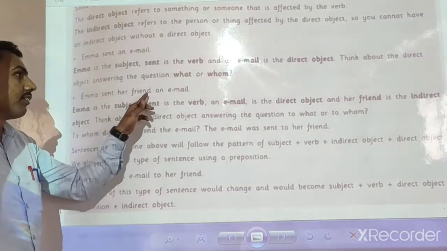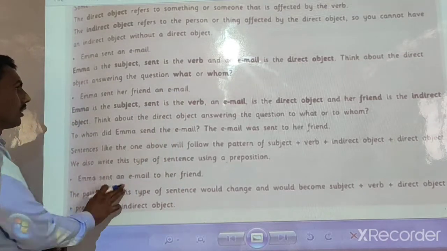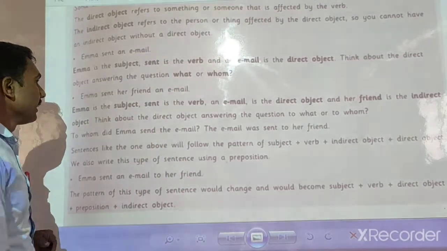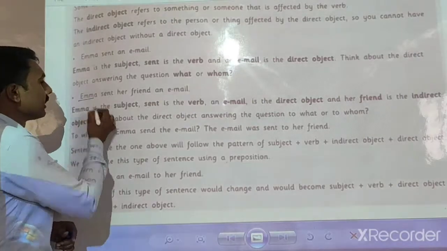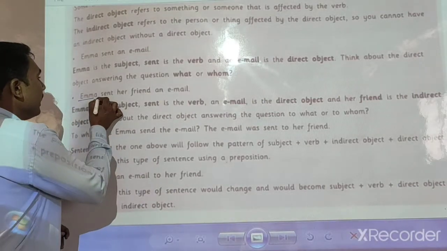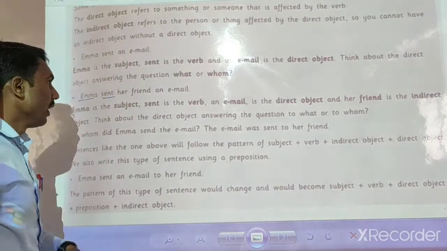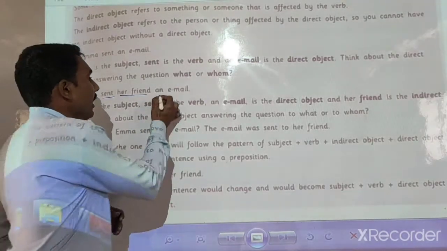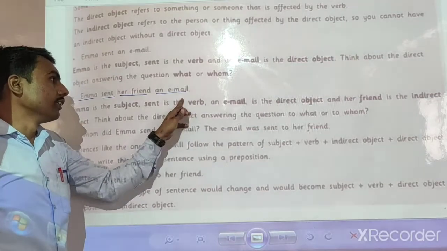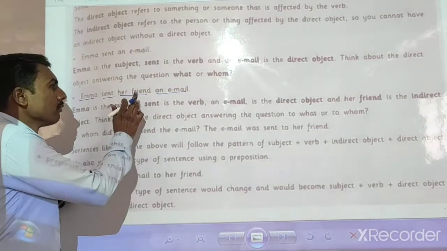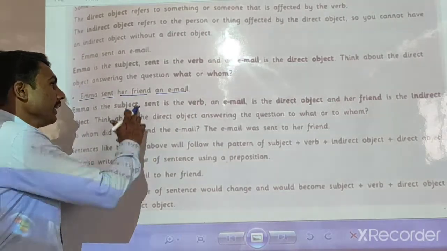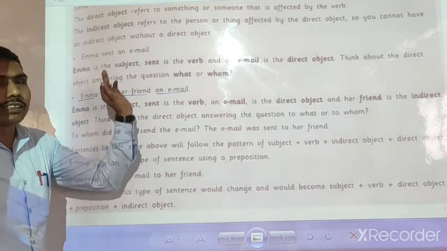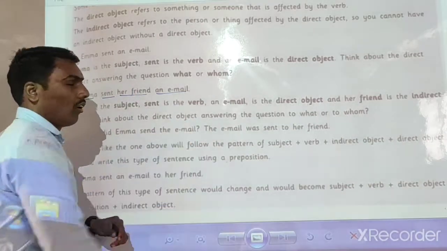Ima sent her friend an email. Ima is the subject, sent is the verb, her friend is an object, and an email is also an object. But the first one is the indirect object and the second one is the direct object.